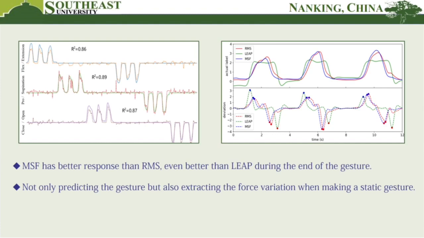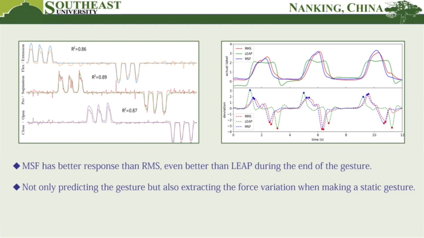Meanwhile, we compared 3 data labeling methods, that is, real motion labels from lip motion, annotation to lip, automated data labeling from array SEMG activation signal, annotation to RMS, and from muscle synergy features, annotation to MSF. As a result, MSF has better response than RMS, even better than lip during the end of the gesture.